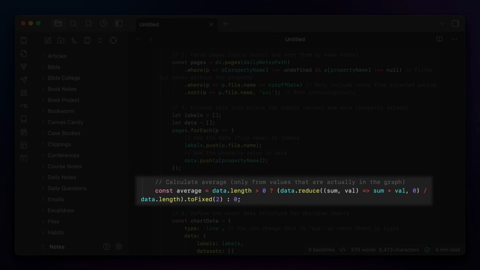The next section calculates the average score, but only from the data that is displayed on the chart. This took a little bit of back and forth to get this right. This makes sure that the average is always accurately displayed.